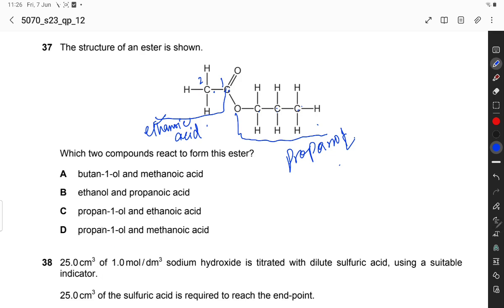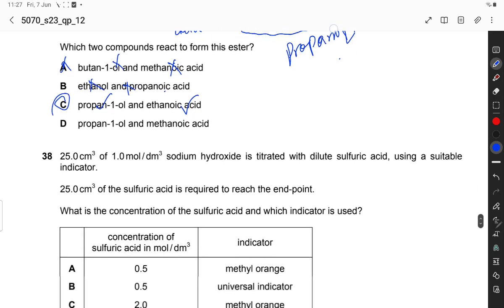Propan-1-ol. Butan-1-ol is incorrect. Methanoic acid is also incorrect. Ethanol and propanoic acid, no. Propanol and ethanoic acid, so this is also incorrect. Propan-1-ol and ethanoic acid, yes, the 2 carbon acid and propan-1-ol. Option C is the correct option.